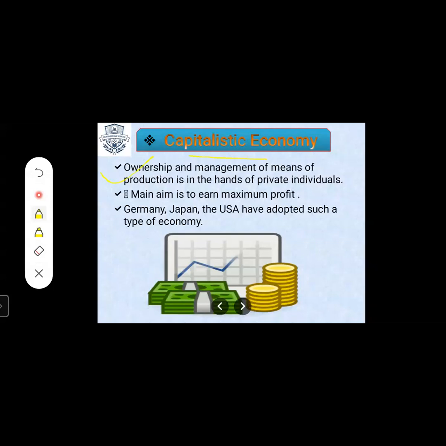Capitalistic economy means, first we will read out the points, students. Ownership and management of means of production is in the hands of private individuals. Main aim is to earn maximum profit. Germany, Japan, the USA have adopted such type of economy.